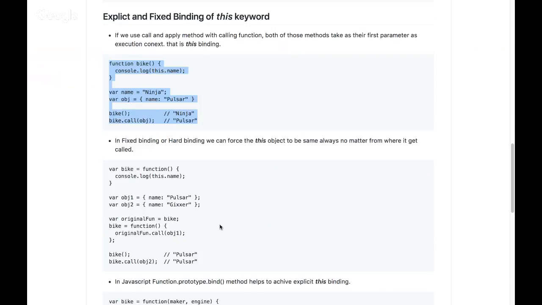What happens in that case is you write a program in such a way that every time your context will be the same. So your context is now predictable, because in previous scenarios, how your function gets called determines what my this keyword will be. But in hard binding or fixed binding, you can force this to the same object always, no matter from where it gets called. That's called a fixed binding, one more flavor of explicit binding. So we'll see that.